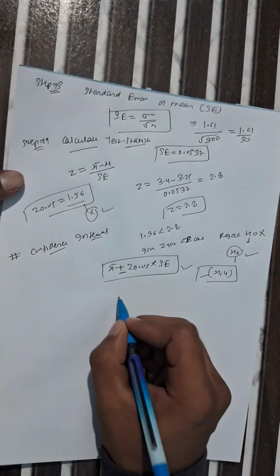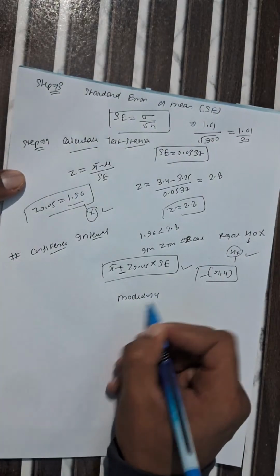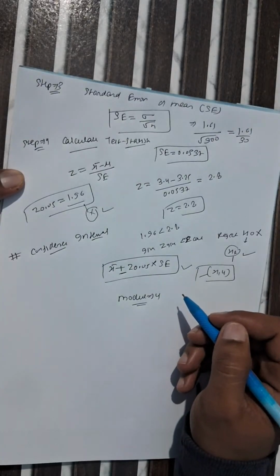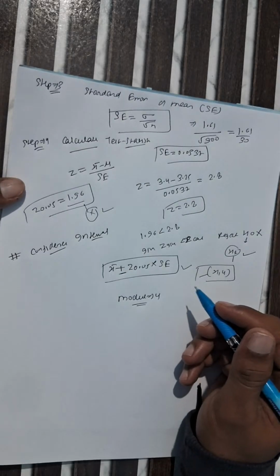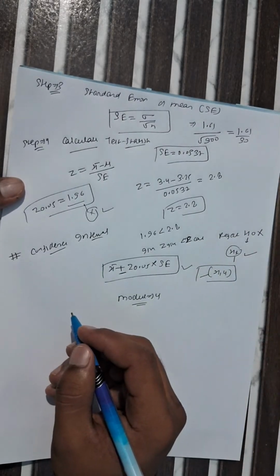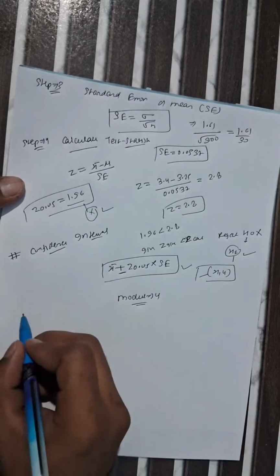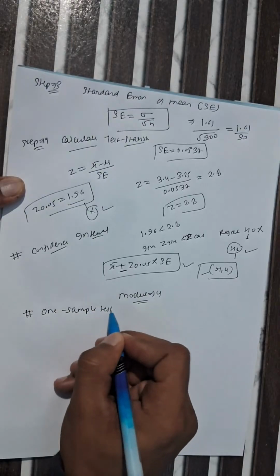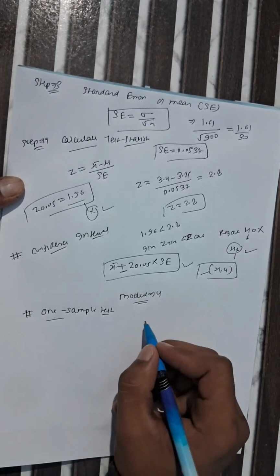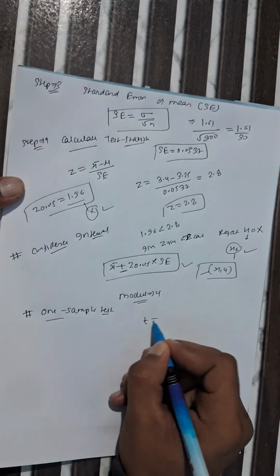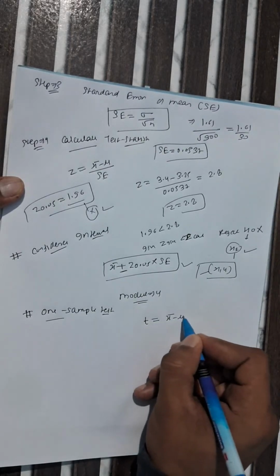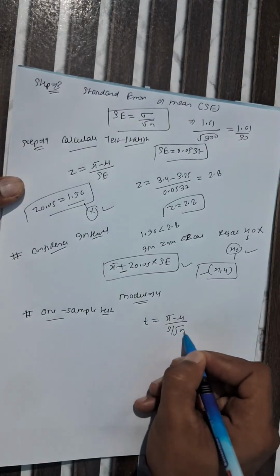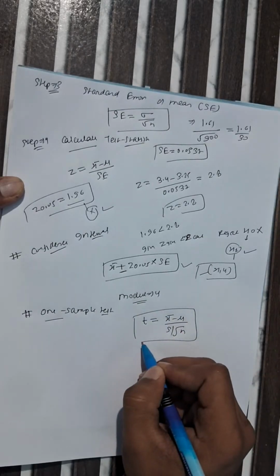So now we will move to module 4. Module 3 and module 4 have approximately the same formulas, but the concept is a little bit different. For module 4, we are using the one sample test, which is one of our most important topics. So what is the formula? We are using a T formula, which is T equals x bar minus mu divided by s by under root n. This is the formula to calculate the T statistic.